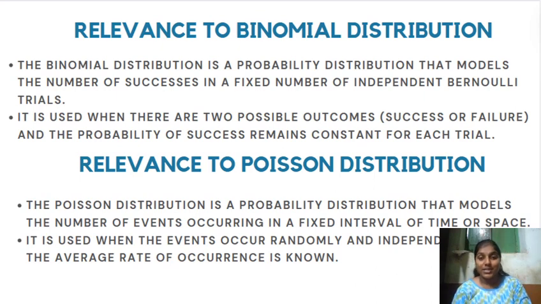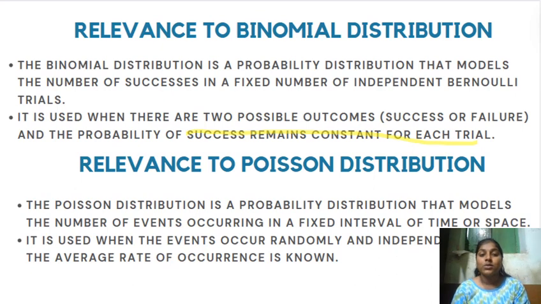It is used when there are two possible outcomes, success or failure. The probability of success remains constant for each trial. It is one of the important points in binomial that the probability of success remains constant for each trial.